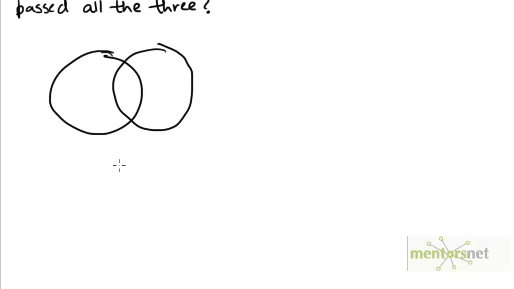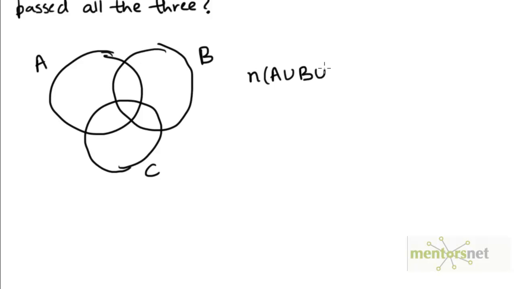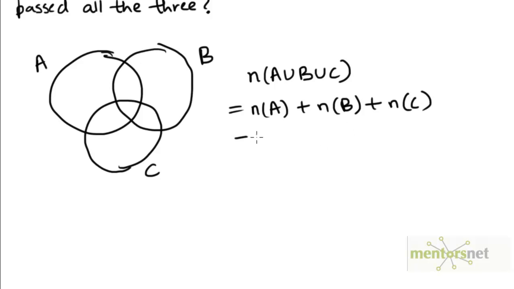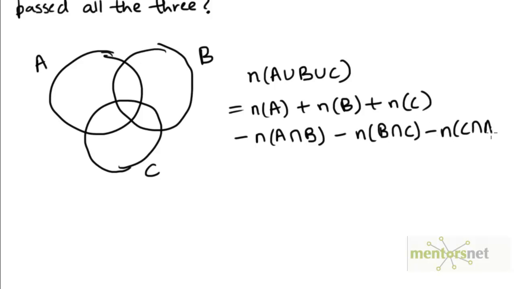Now the description of the problem hints that we will have to use the result we had derived for the number of elements in the union of 3 sets A, B, and C. The number of elements in A union B union C is the number of elements in A plus the number of elements in B plus the number of elements in C minus the number of elements in A intersection B minus the number of elements in B intersection C minus the number of elements in C intersection A plus the number of elements in A intersection B intersection C.